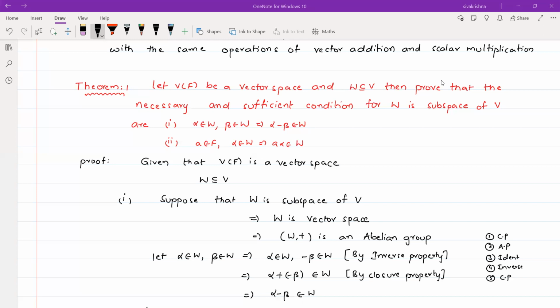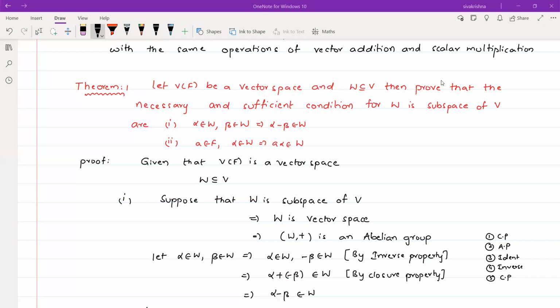So now I am going to suppose the first part, that is, I am supposing that W is a subspace of V. Here in the theorem it was given that W is a subspace of V, and I am supposing that. So W is a subspace of V, right? In our previous class, we have already discussed the definitions of subspace as well as vector space.